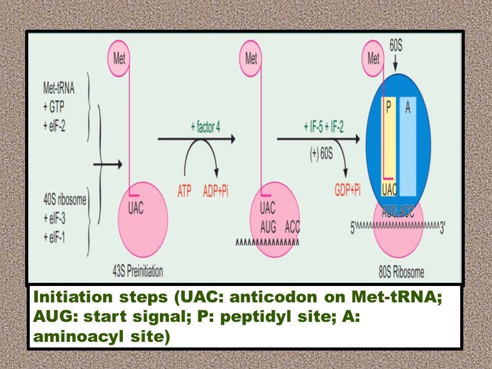Then factor 4 is involved. ATP is converted to ADP plus phosphate, and the mRNA is attached to the small ribosomal unit. The marker sequence on the small ribosomal unit where the mRNA attaches, I told you, is a Kozak sequence in eukaryotes and Shine-Dalgarno sequence in prokaryotes.